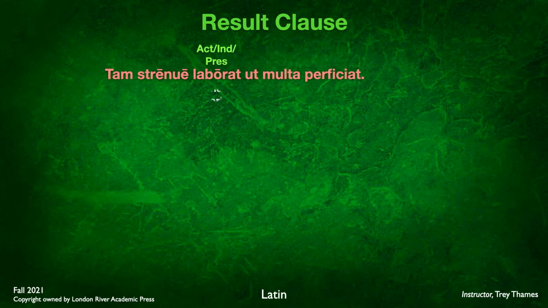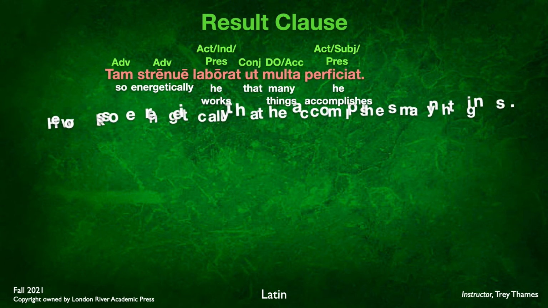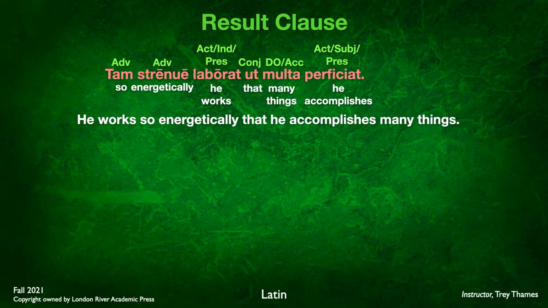Tam strenue laborat ut multa perficiat. We've got the main verb here, active present, he works. The adverb tam, strenue, energetically, and we have perficiat as the subjunctive verb in the subjunctive clause. Ut, of course, is introducing it. Multa is your direct object, accusative neuter plural. Laborat, he works so energetically, tam strenue. Ut, that, perficiat, he accomplishes, present tense, many things, multa.